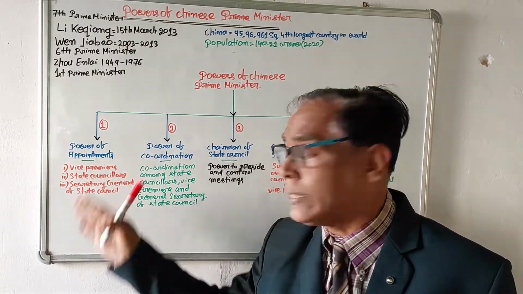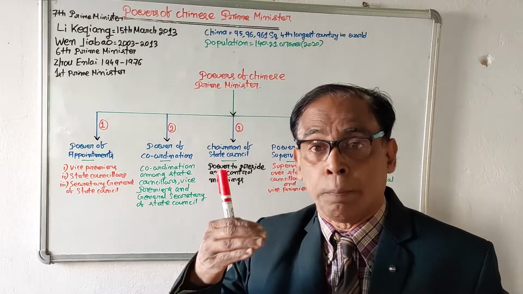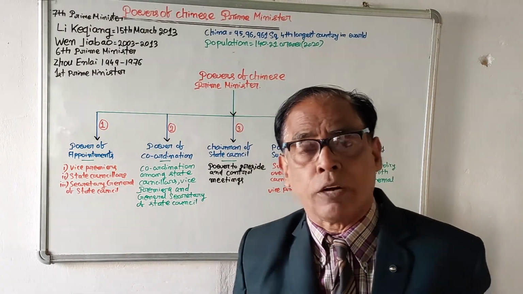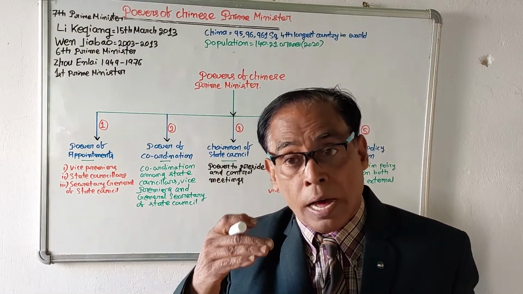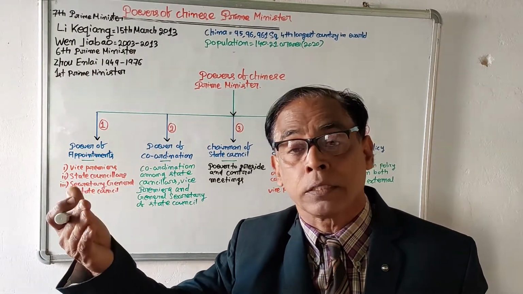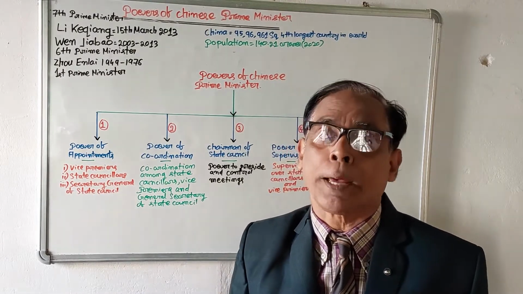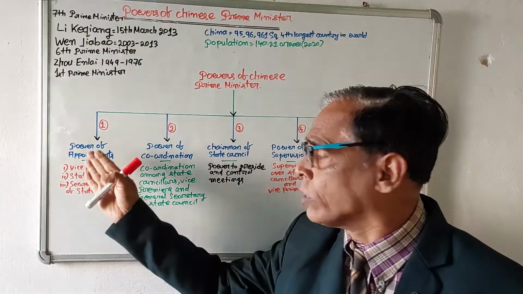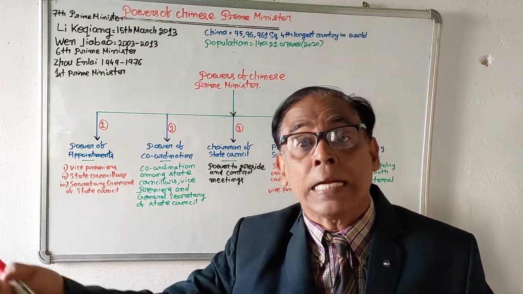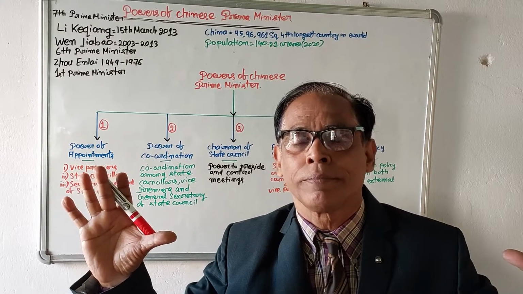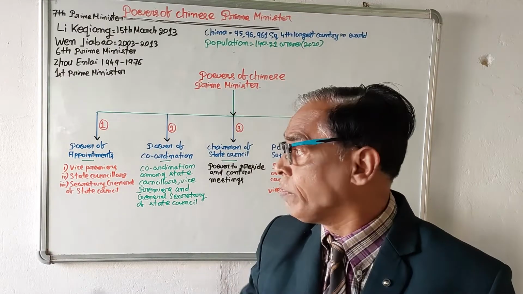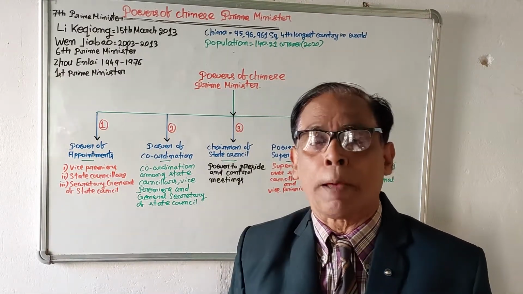The names are suggested by the prime minister to the National People's Congress, which is the central legislature of China. When the prime minister suggests these names, the National People's Congress will elect them formally. So this is the first important function of the prime minister of China.